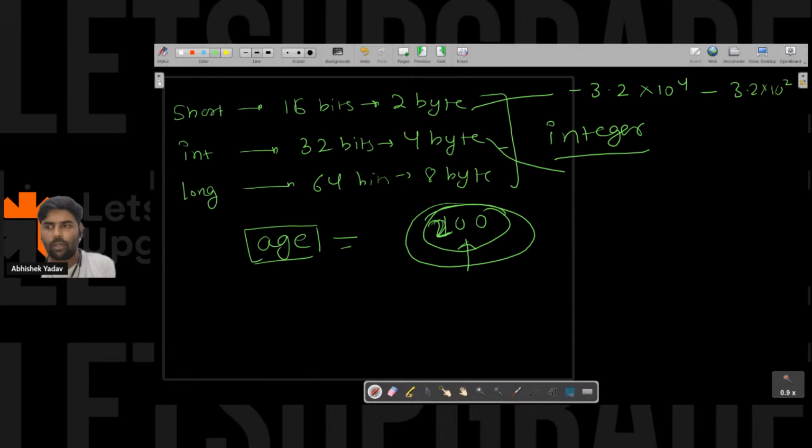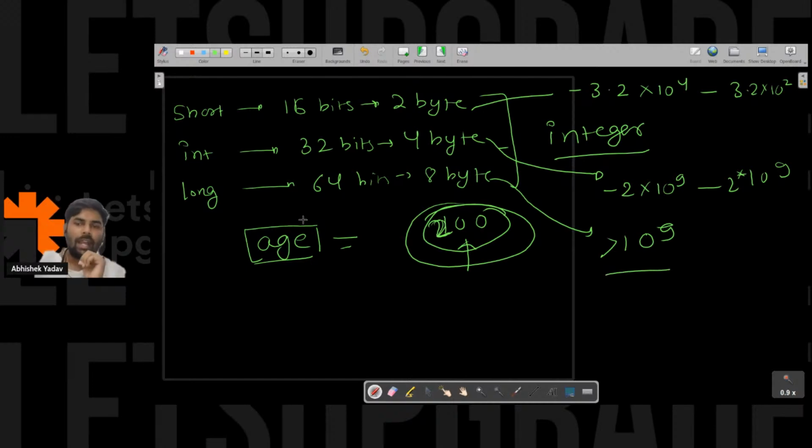And here for int, the range is what? Minus 2 into 10 to the power 9 approx to 2 into 10 to the power 9, right? And here for long, the range is what? It is greater than 10 to the power 9, right?